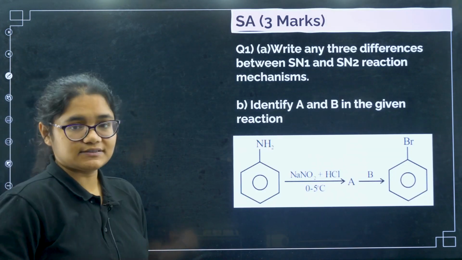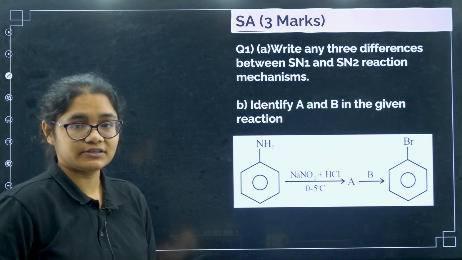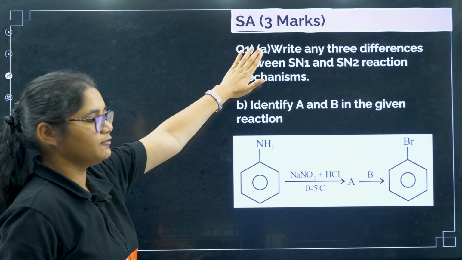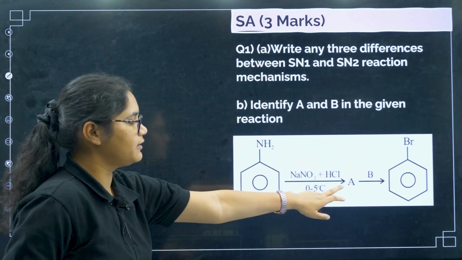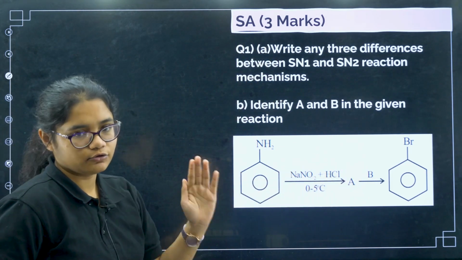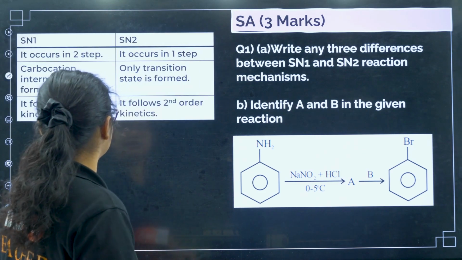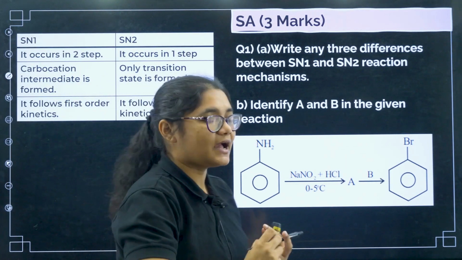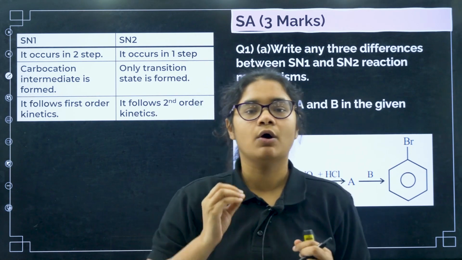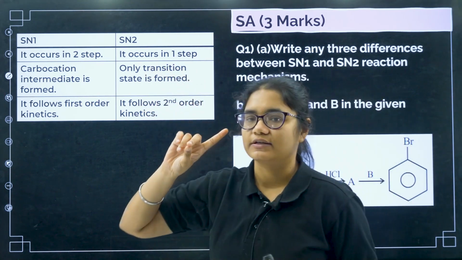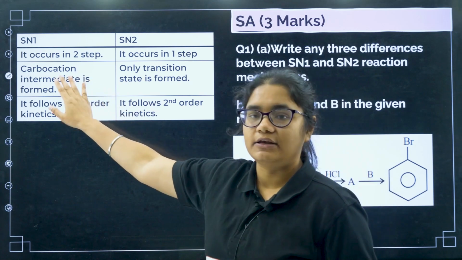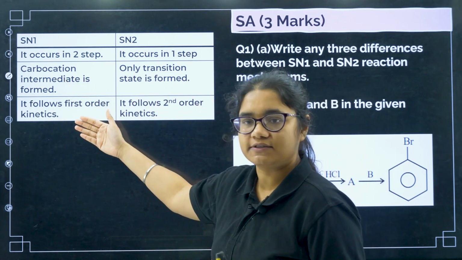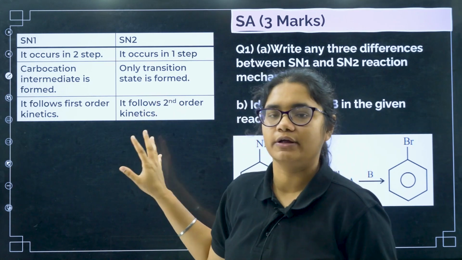Write any 3 differences between SN1 and SN2 reaction mechanism. Identify A and B in the given reaction. These 3 differences will carry 3 marks, and identifying A and B will carry another 2 marks. You can write any 3 points. SN1 reaction occurs in 2 steps, SN2 occurs in 1 step. Here a carbocation intermediate is formed, here only a transition state is formed. Here it follows first order kinetics, here it follows second order kinetics.